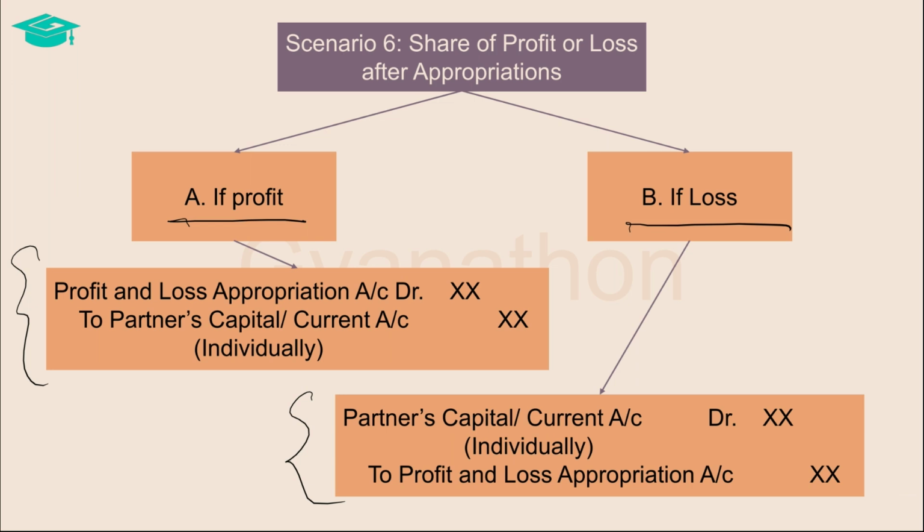So please keep in mind that the profit or loss arrived at in the profit and loss account is not simply transferred to the partners, but first the appropriations are made for all the adjustments that we discussed, and then the net distributable profits or losses are distributed amongst the partners.